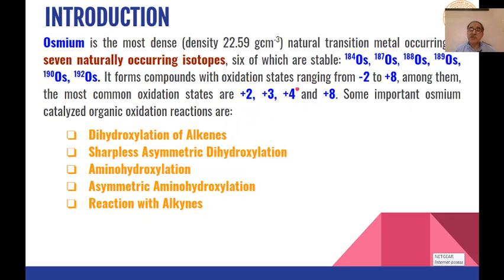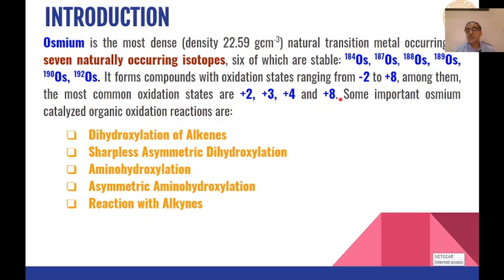As far as our process of oxidation is concerned, the oxidation states in case of osmium range from -2 to +8, and out of these various oxidation states, the most common oxidation states are +1, +2, +3, +4, and +8.